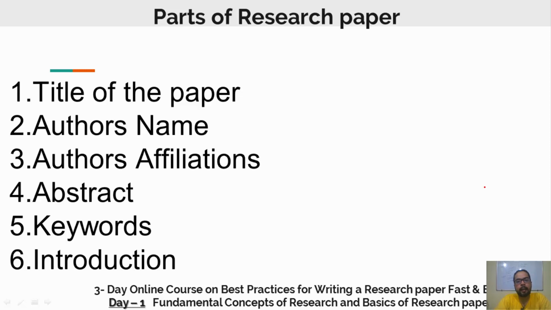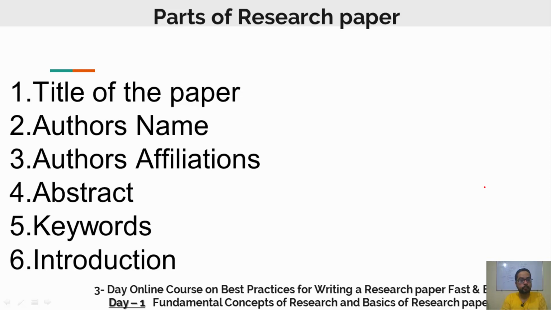Then comes the abstract. Abstract is a very short summary of your paper. The best way of reading any paper is to read its abstract, because abstract is the summary of that whole paper. In that small paragraph, you have to tell the readers what you have done, why this work was needed, and what was the output of your work.